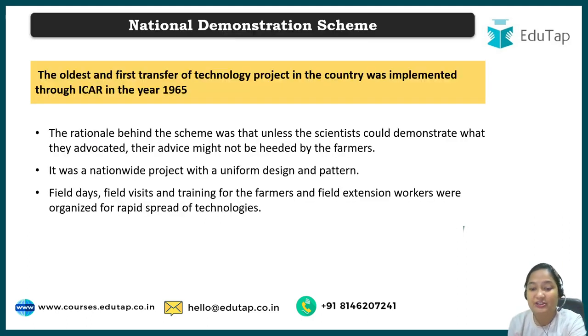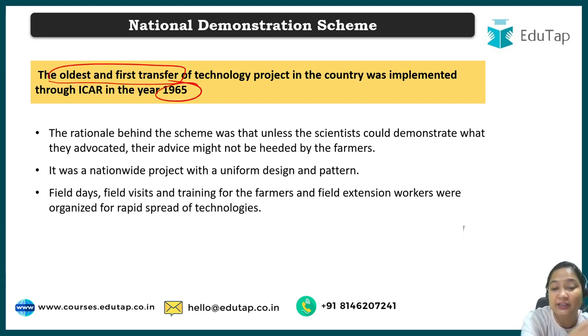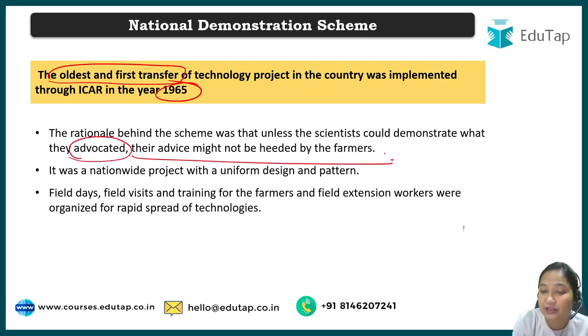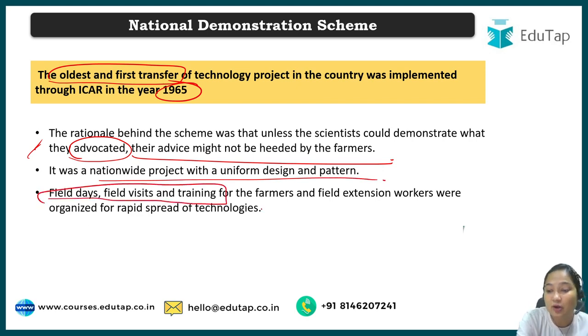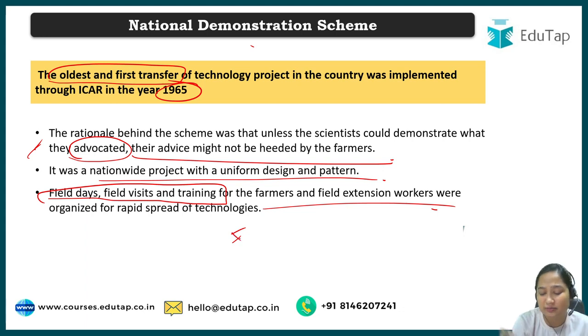Talking about the National Demonstration Scheme, the first and foremost thing you should know is that it is the first and oldest, and the year of implementing the NDS is 1965. Then you should also understand why this scheme was there. Here we want to convey to the farmer that this seed is okay, this technology is good. For that you will have to advocate your technology or whatever product you have, and explain why the advice should be heeded by the farmer. It was a nationwide project, and field days, field visits and training were all done in the NDS. Now this scheme is of course not working, but in 1965 it was the oldest and the first one done by ICAR. Now let's move to the next question.